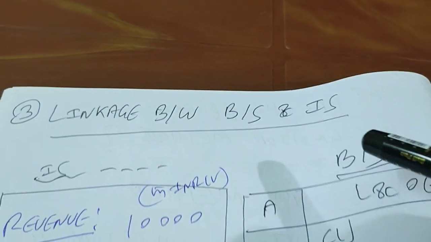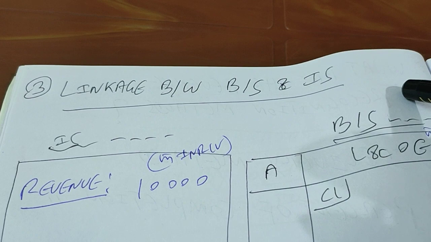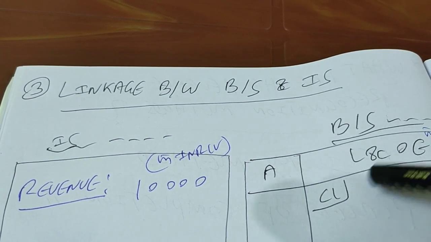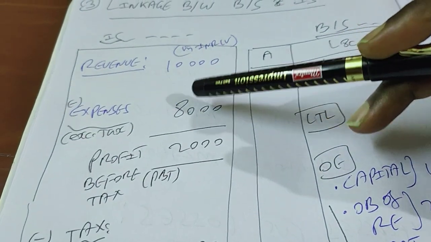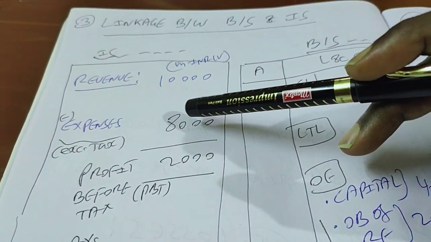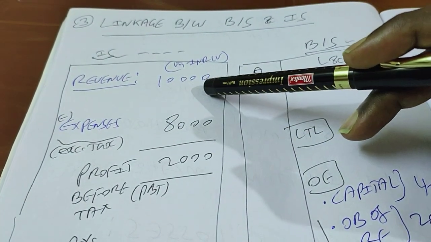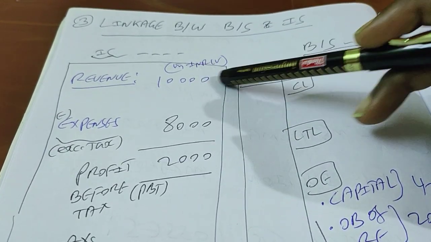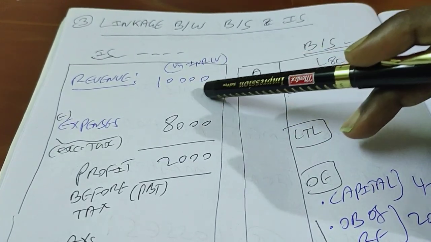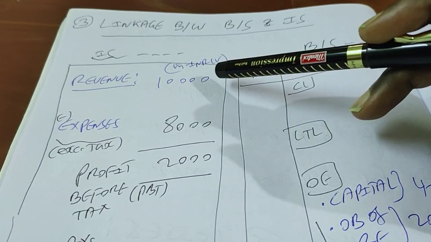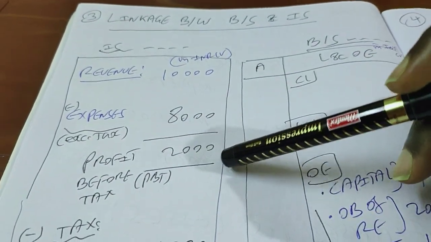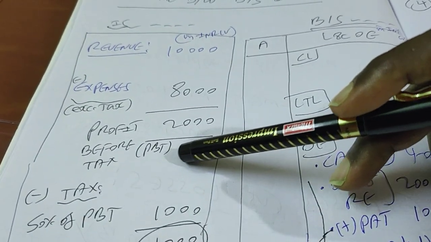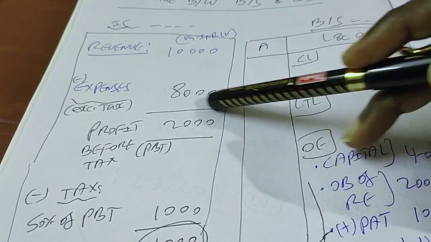Third question. What is the linkage between balance sheet and income statement? So first we have to prepare the income statement. Let me give you an illustration so that you understand this better. We'll start with revenue. Let us assume everything is in terms of crores, INR crores. Revenue of the firm for that period is 10,000 crores. Expenses excluding tax for the firm is 8,000 crores. That means profit before tax, which we call PBT, is 2,000 crores.